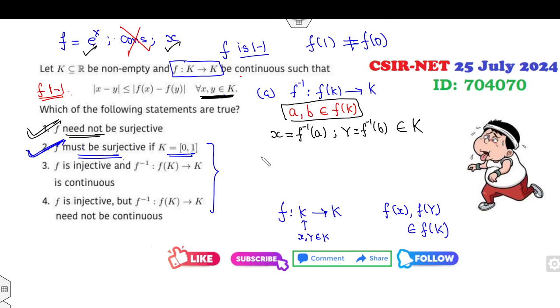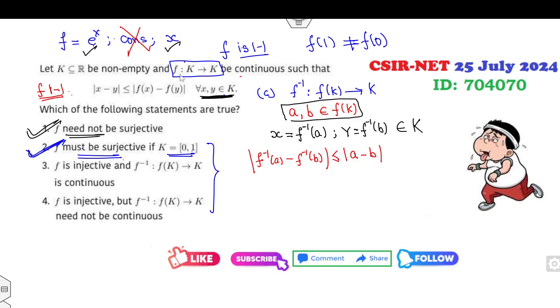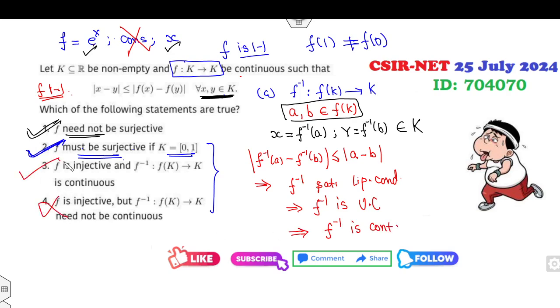So what will happen? The norm of f inverse of a minus f inverse of b will be less than or equal to the norm of a minus b. What does it imply? That means f inverse satisfies the Lipschitz condition, so f inverse is uniformly continuous. This implies f inverse is continuous. So the fourth option is cancelled. The third option is the right answer.